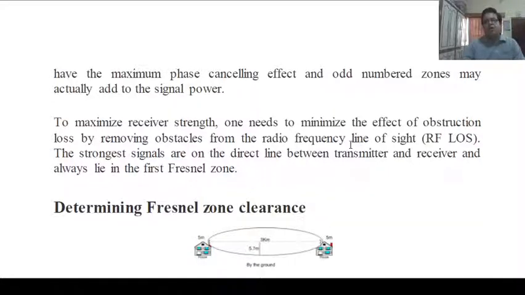The strongest signals are on the direct line between transmitter and receiver and always lie in the first Fresnel zone.